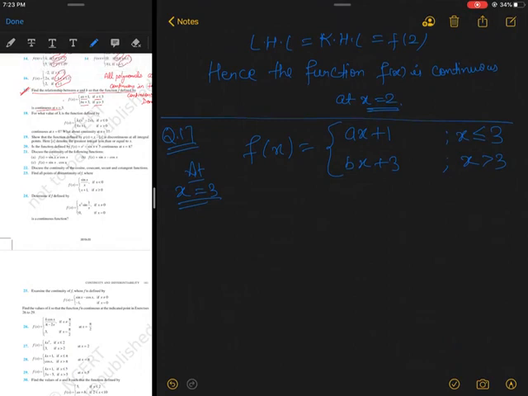Okay, so let's do this. He is saying here the function is continuous at 3. Just give me the relation between a and b.